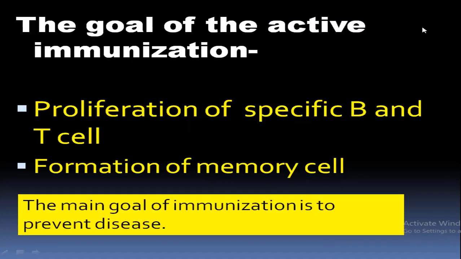The main goal of active immunization is the proliferation of specific B and T cells, and the most important is the formation of memory cells, which protect the body in future infections. Also, the main goal of immunization is to prevent the disease. It doesn't treat the disease, it prevents the disease.